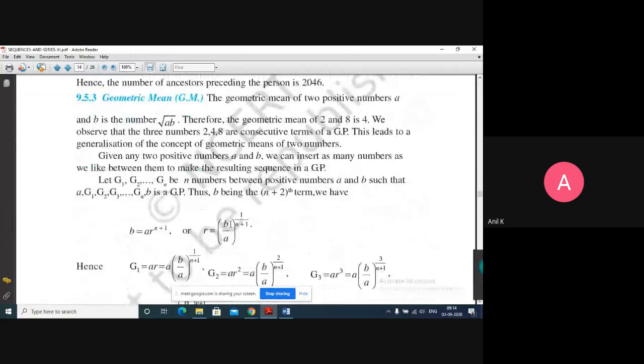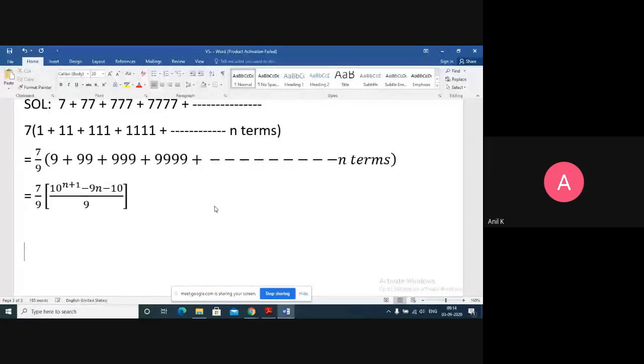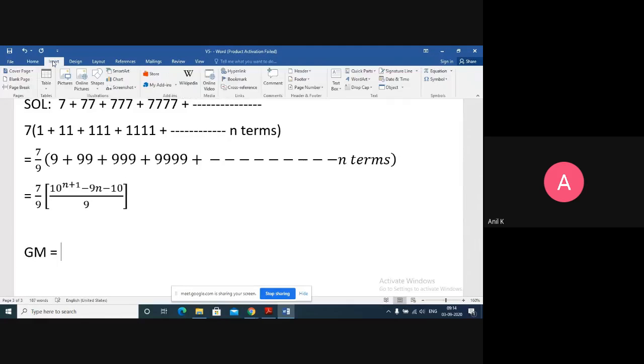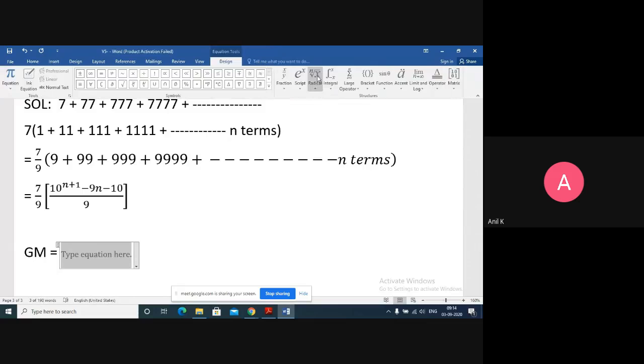Next we have geometric mean. As we discussed in the last class, arithmetic mean, this class we have geometric mean also. The arithmetic mean of two numbers we discussed, and geometric mean is given by the square root of AB.